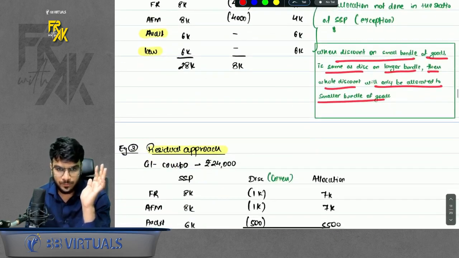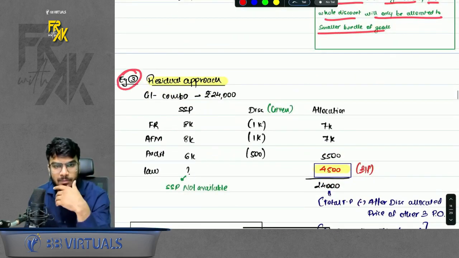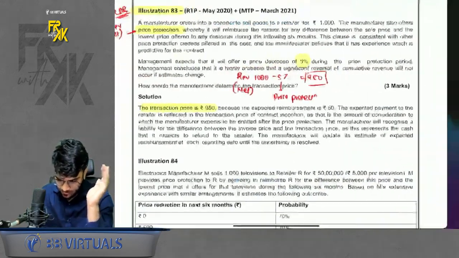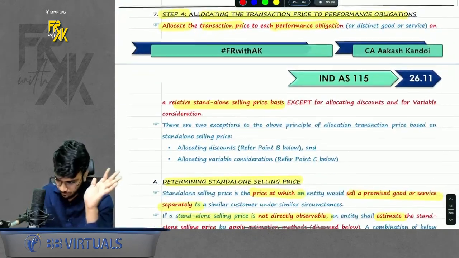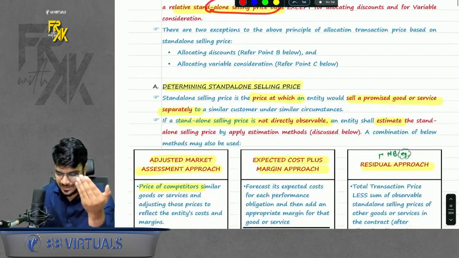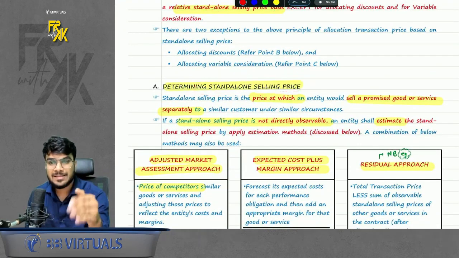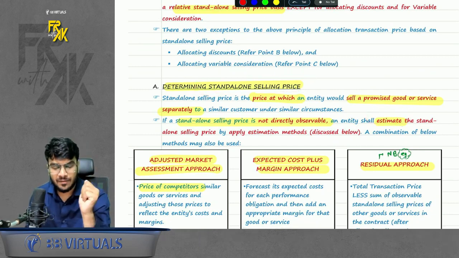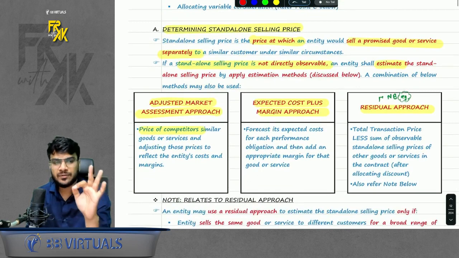Simple. Okay, example number 3, residual approach. Now, what is the meaning of residual approach? I'll try to explain. First of all, we know that we have to allocate on an SSP basis. Sometimes SSP is not available. If SSP is not available, we will estimate it. We have 3 methods for estimating.